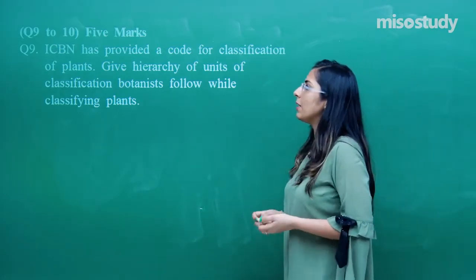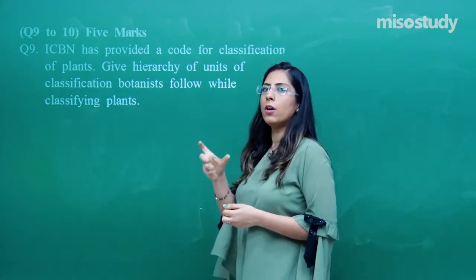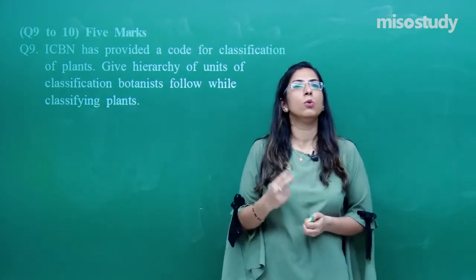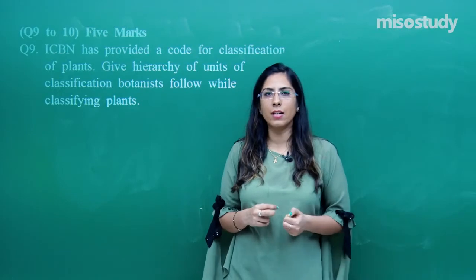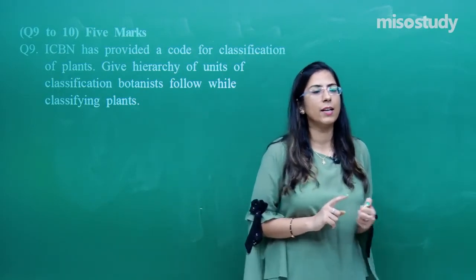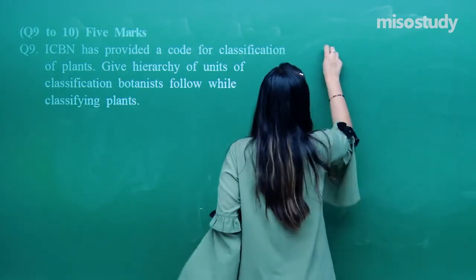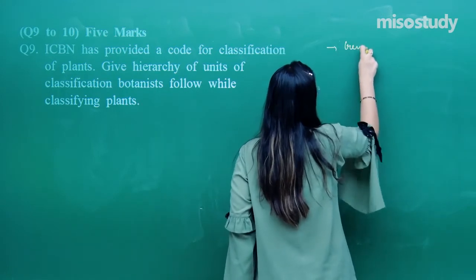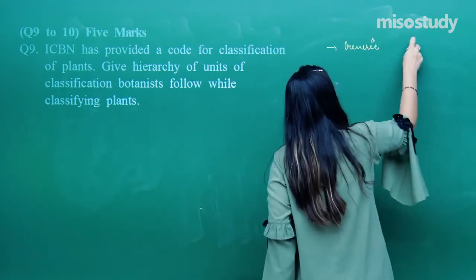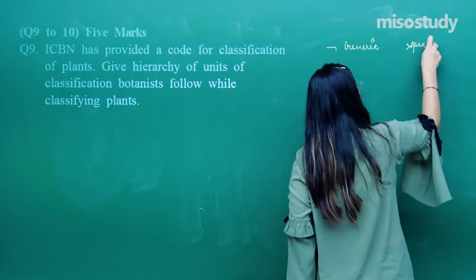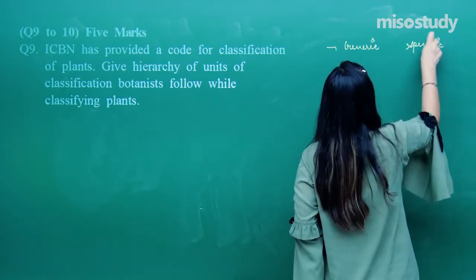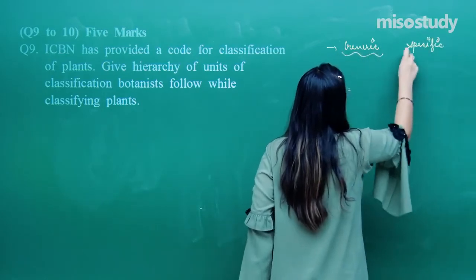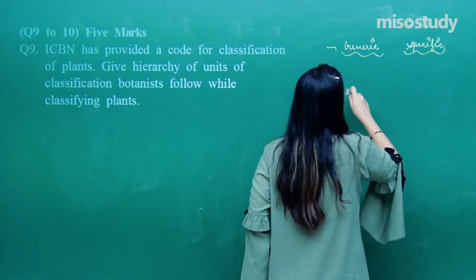So ICBN said that each organism should be named in two parts. The first name is called the generic name and the second is called the specific name. The generic name should come first, whereas the specific name should come later on.